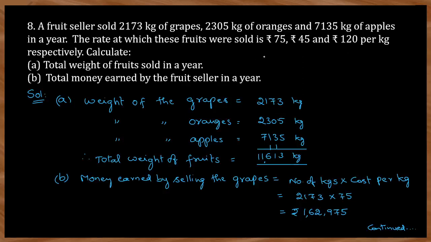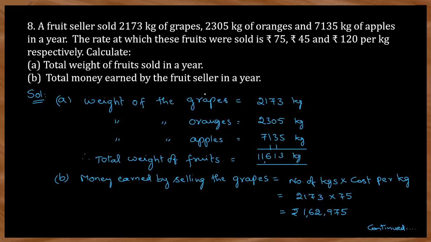The cost of 1 kg of grapes, oranges, and apples is given separately, like this: 75, 45, and 120. Then he is asking to calculate the total weight of fruits sold in a year and the total money earned by the fruit seller in a year.